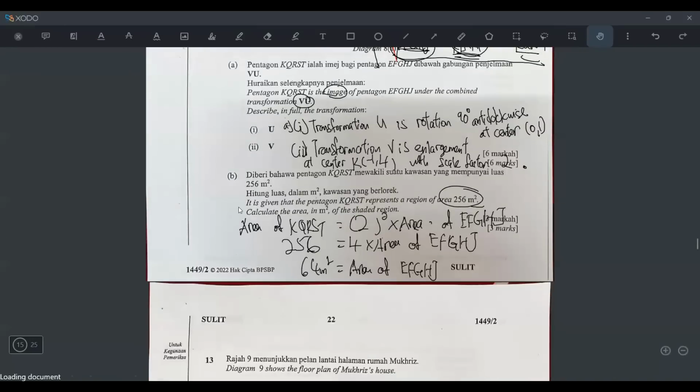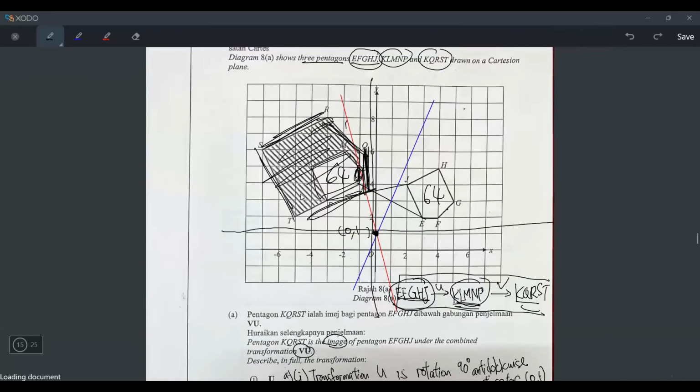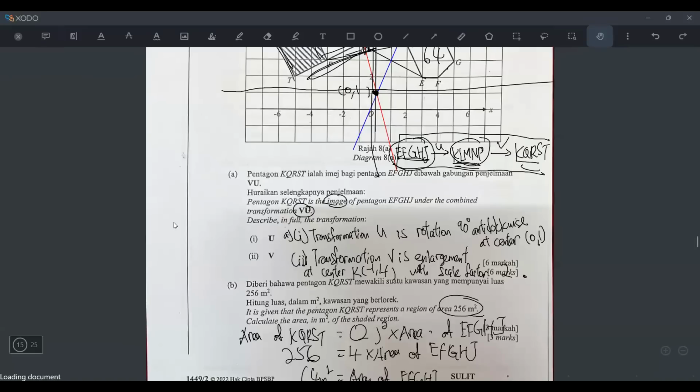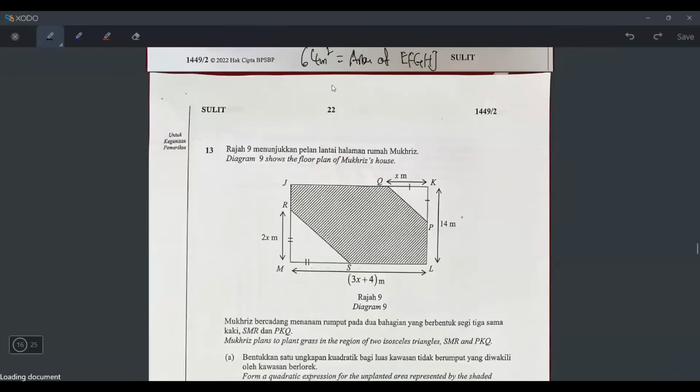And then what about the 256? The 256 is for the KQRST. It means it's for the whole thing, this whole is 256. So if I want the shaded region, I would just take the 256 minus the 64. Then I get the area of shaded region. No space already. How? I'll just write here. Area of shaded region equals 256 minus 64. I press, I get 192 meters squared.